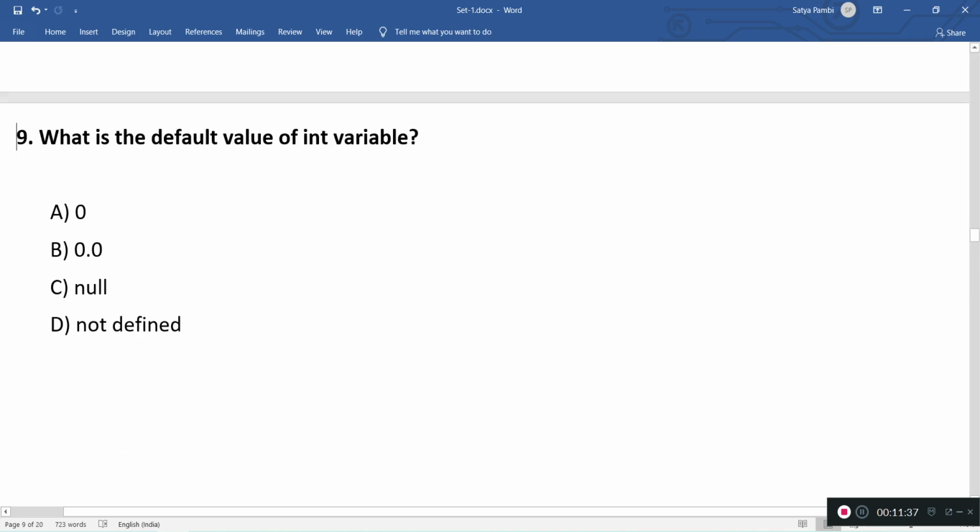Then, what is the default value of an int variable? Here we are referring to the default value of instance variables. So for an instance variable of type int, the default value is 0. Suppose it is a float, then the default value will be 0.0, and if it is an object, then the default value would be null.